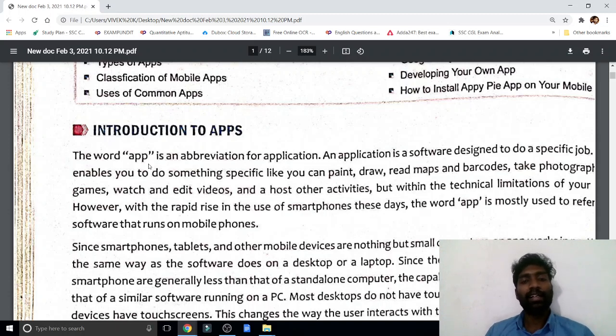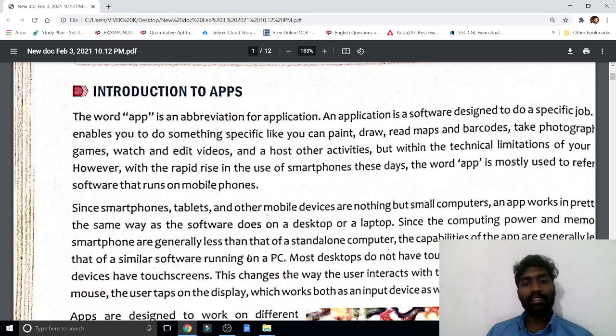The word app is an abbreviation of application. In a mobile we use it as an app, in a computer we use it as software, and if we are using the internet, that is a web application.